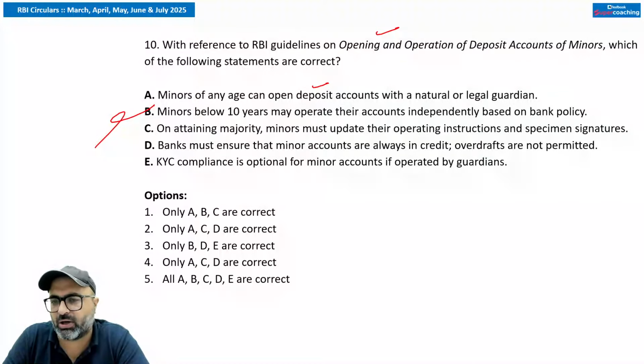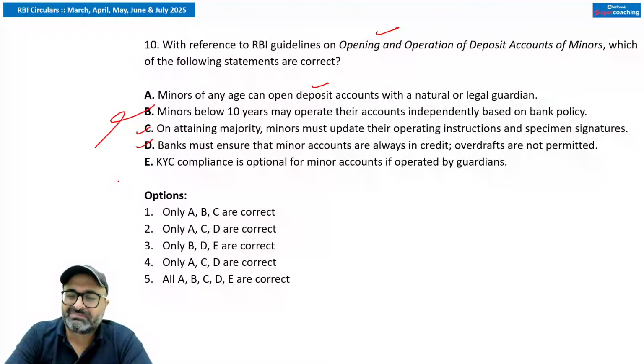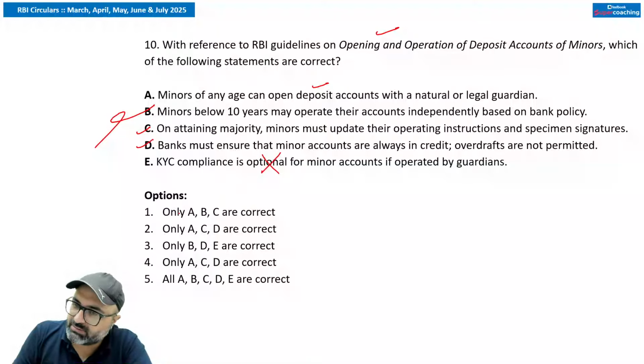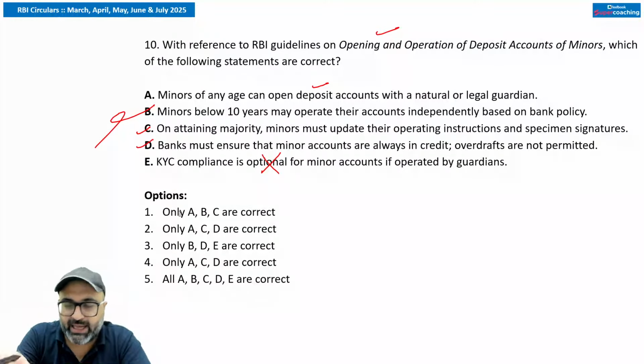Banks must ensure that the minor accounts are always in credit. Overdraft is not permitted. So that is true. It should always be in credit and overdraft is not permitted. That is also correct. KYC compliance is mandatory even if operated by guardians. So whoever operates your account, if we talk about KYC, it cannot be optional, it is mandatory, whether you are managing or your guardian is managing.